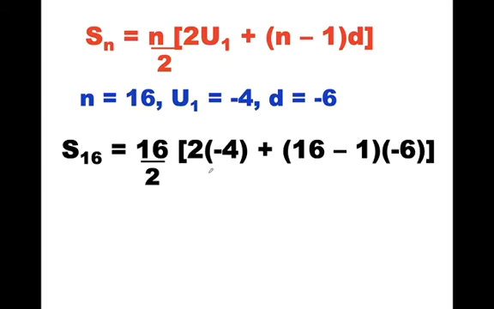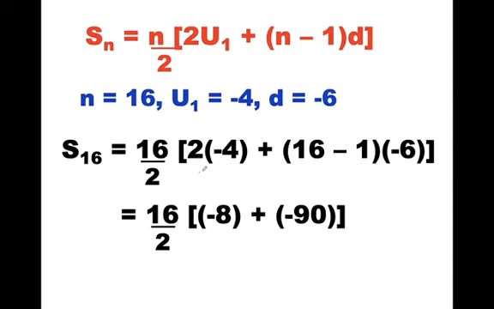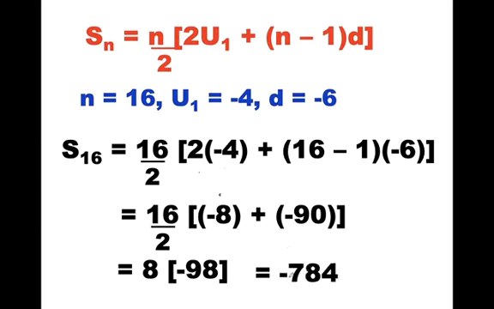And from here, it's just an issue of BEDMAS. -2 times 4 is -8. 15 times -6 is -90. Brackets, they add to -98. And that's equal to -784, which is the sum.